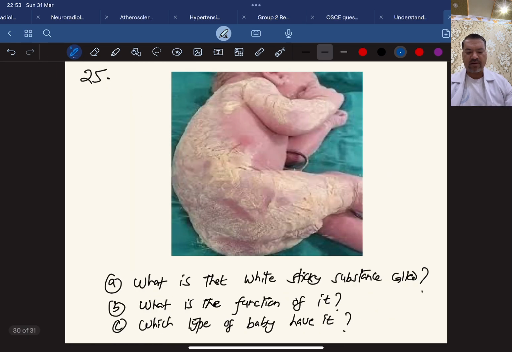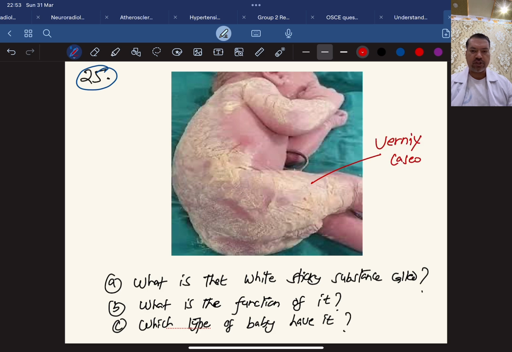Now number 25, what is that white sticky substance called? Look at this newborn baby, they are showing this white sticky substance. So it is called vernix caseosa. What is the function of it? It is preventing the heat loss. Preventing heat loss from the baby.